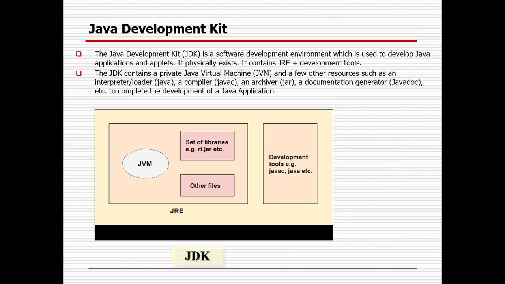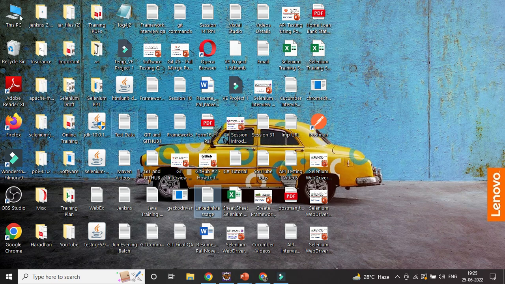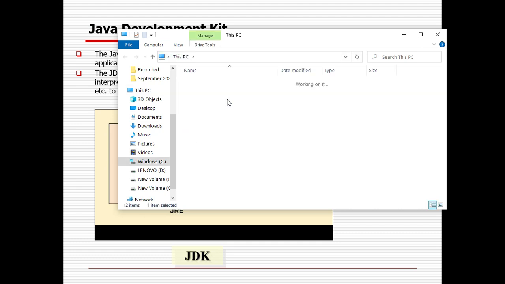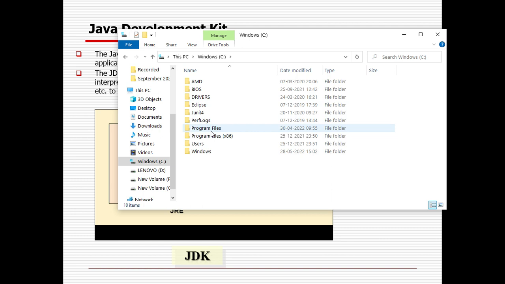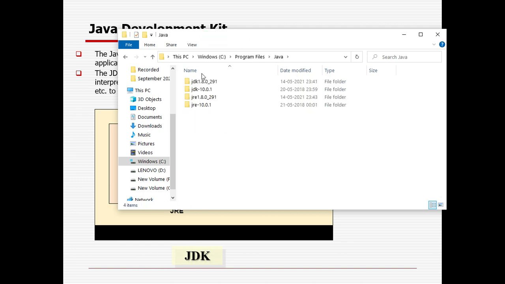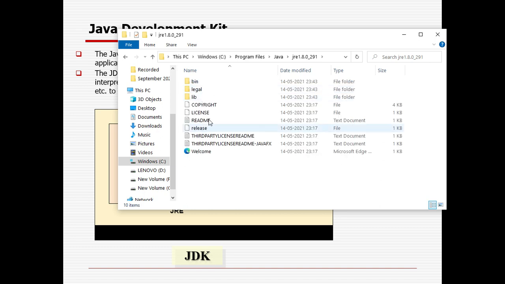Then the JDK, which is the Java Development Kit. You have already seen this last time: whenever you install Java, you immediately see the Java folder, where you can see the JRE and the JDK. If you go to the C drive, Java is already installed. If you click on Java, you can see, for any version, the JDK and JRE. But JVM is not there because JVM does not physically exist. If you open JRE, you can find different library files available.